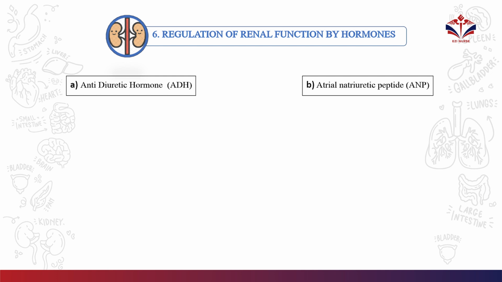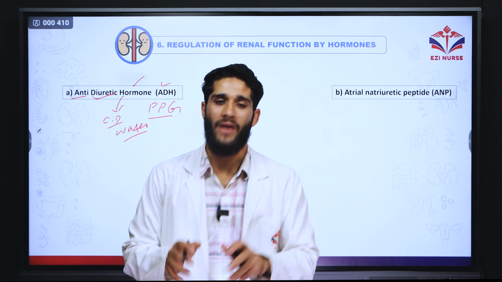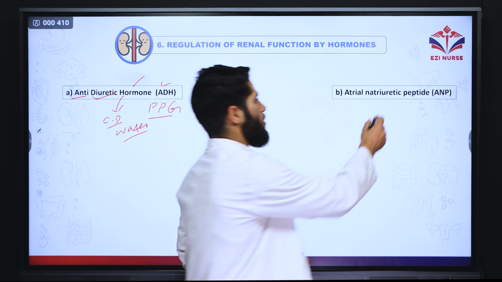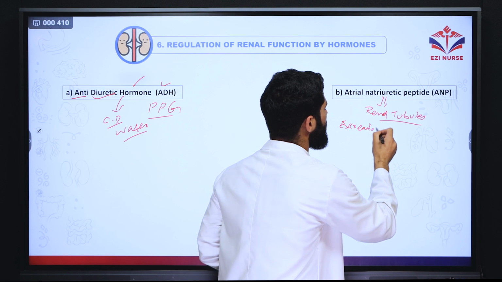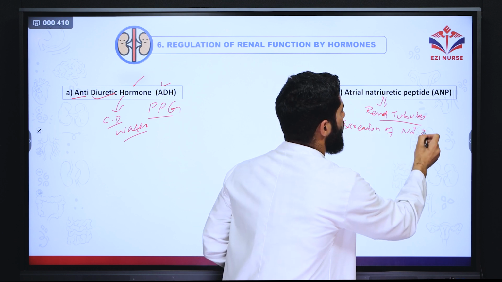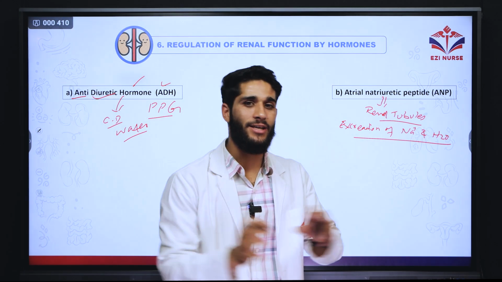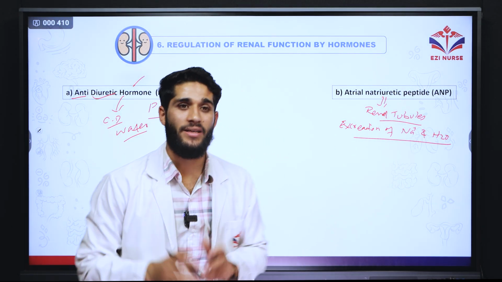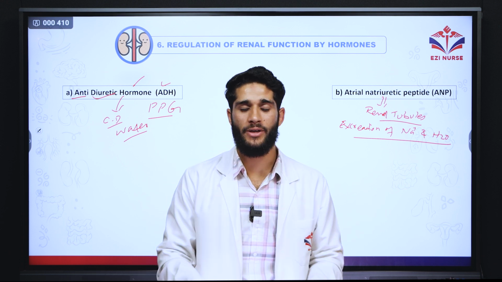Next is the atrial natriuretic peptide, also called the atrial natriuretic factor. It is released by the atrium, and it acts on the renal tubules, and it's very important for the excretion of sodium and water. It increases the excretion of sodium and water from the tubules. So that is our atrial natriuretic peptide. Because of that, there will be a decrease in blood pressure and blood volume.